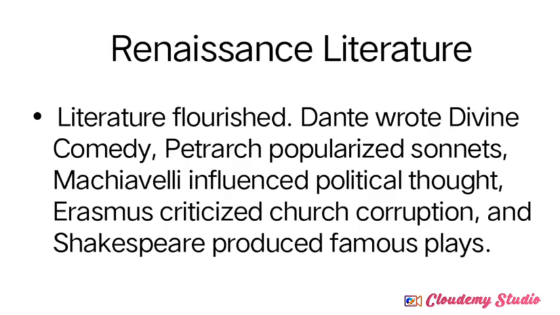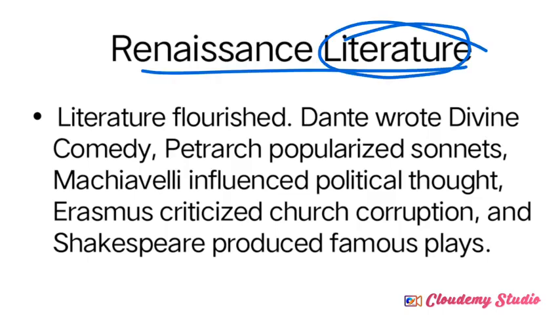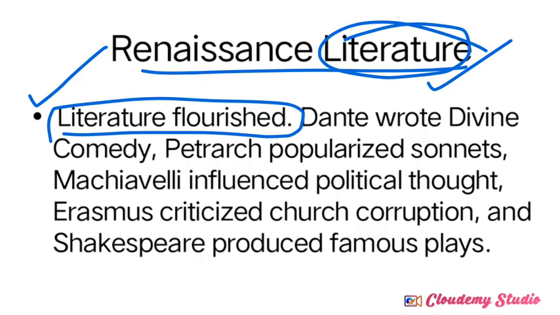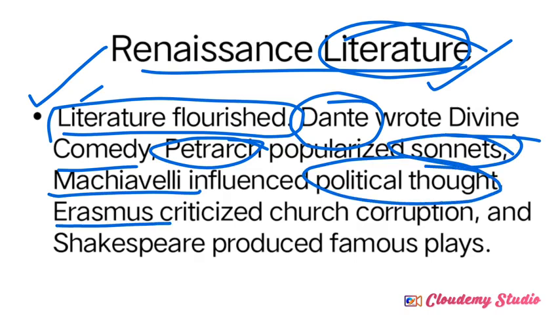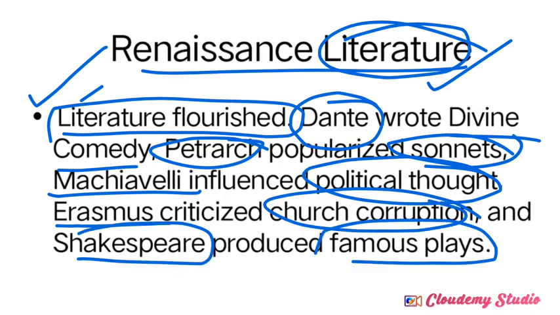So next I mentioned Renaissance literature. Literature means most commonly the writings of some of the most important poets and authors. Rich literature developed in the time of the Renaissance. Very good examples: Dante wrote the Divine Comedy, Petrarch popularized sonnets, Machiavelli influenced political thought, Erasmus criticized church corruption, and Shakespeare produced famous plays. So here I list the famous authors and their works: Dante's Divine Comedy and Petrarch's Sonnets,